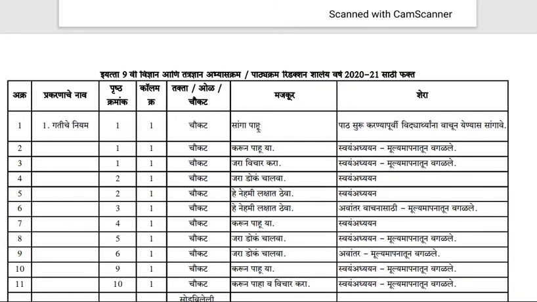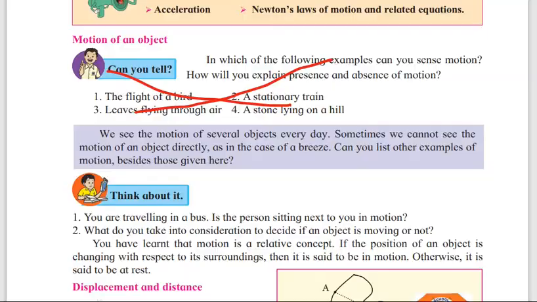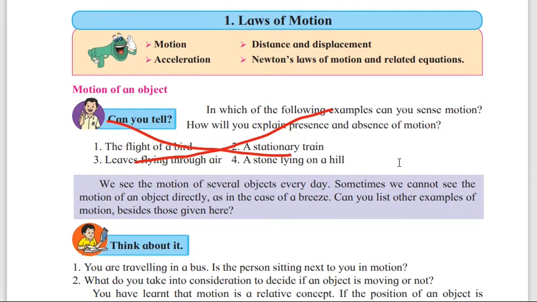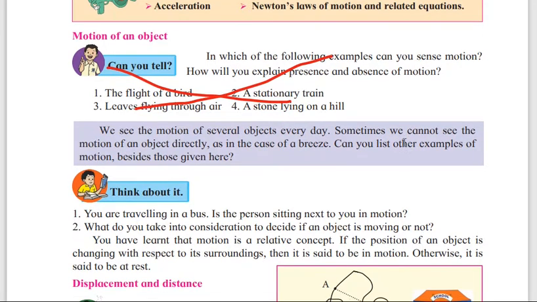Okay, can you tell, सांगा पाहू, गतीचे नियम. So in English गतीचे नियम is what? Laws of motion. Marathi it is written गतीचे नियम, but in English the chapter name is laws of motion. Can you tell? So this is not there, you have to mark it.